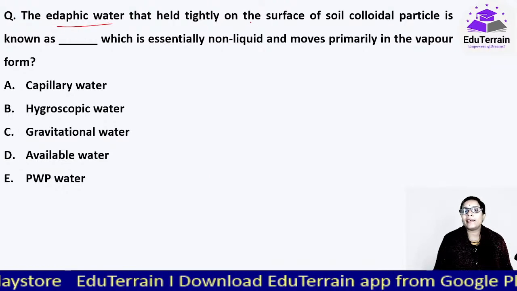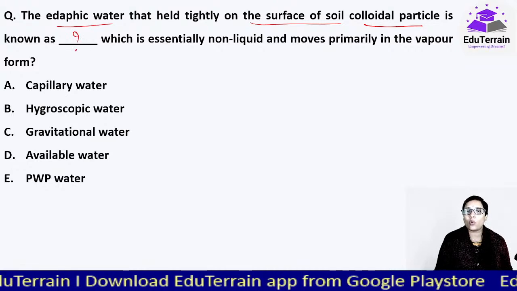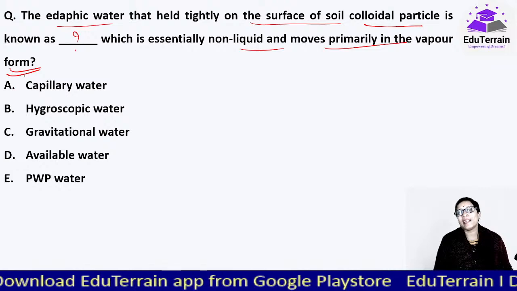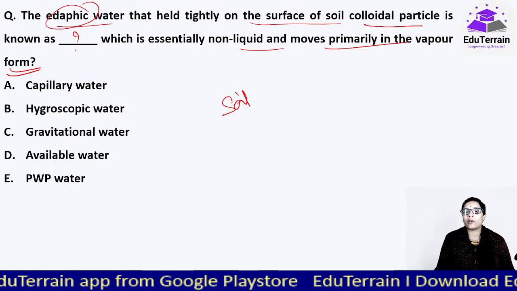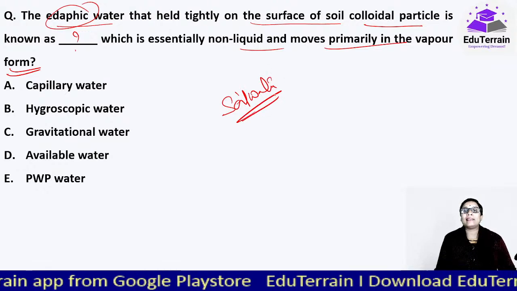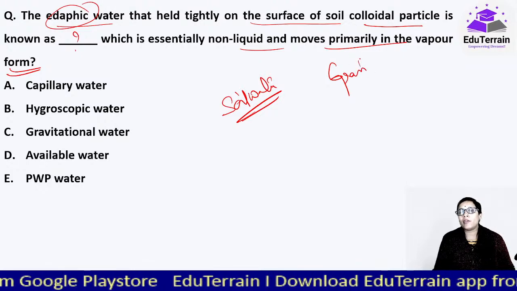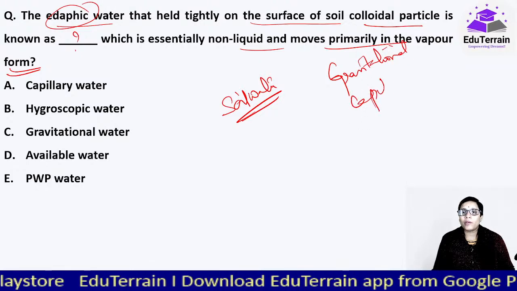The edaphic water that is held tightly onto the surface of soil colloidal particles is known as what, which is essentially non-liquid and primarily in the vapor form? See, when we talk about edaphic water, edaphic means soil water. Soil water has 3 types, kindly remember. 1, gravitational water. 2, capillary water.